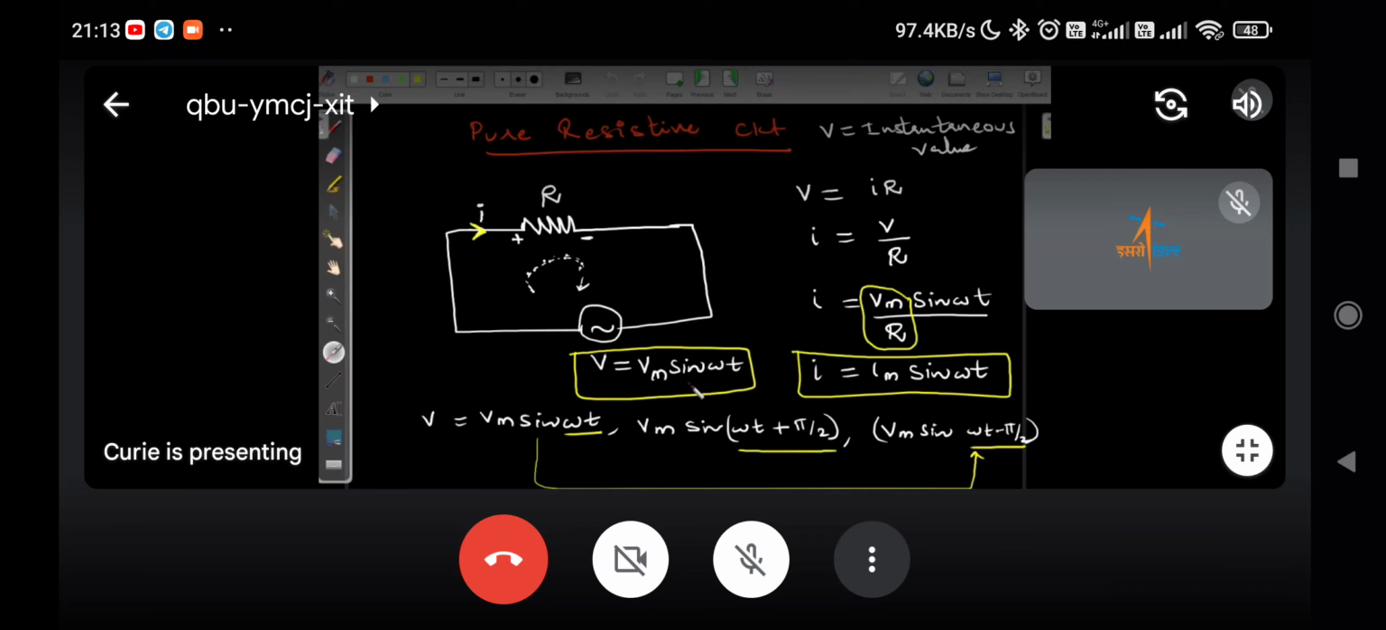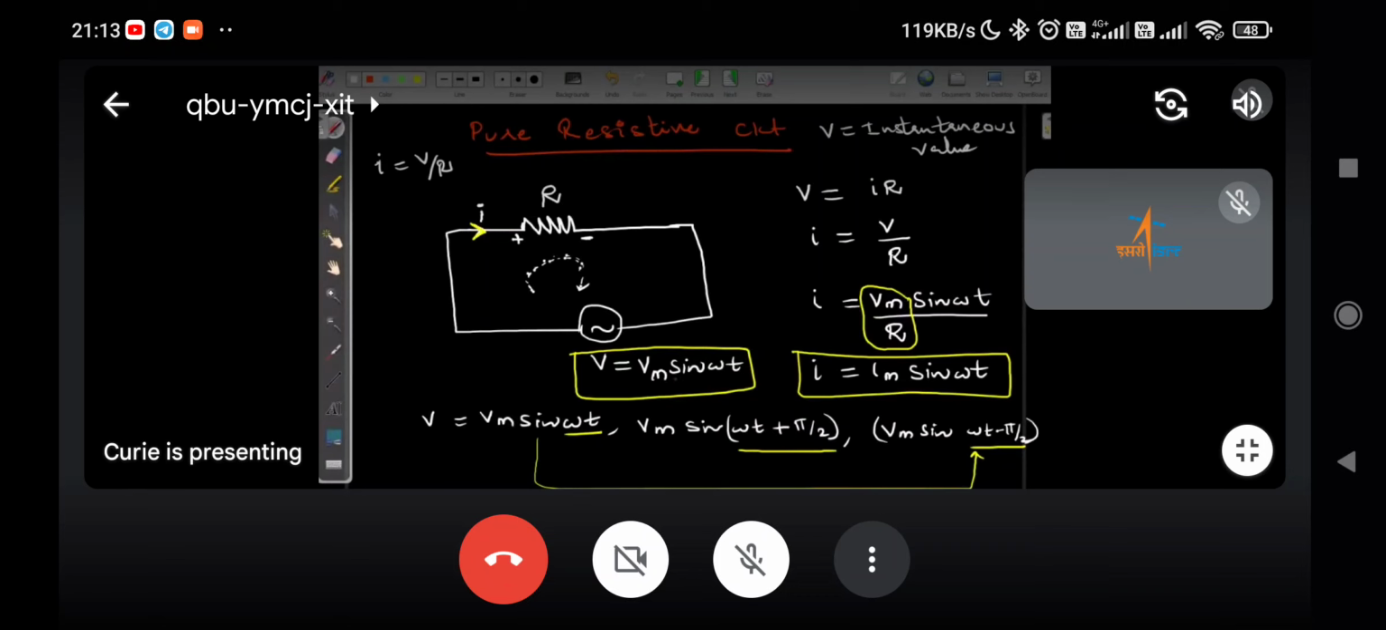Why is current always less than the voltage? Because what is I? I equals V upon R. So we are getting a quantity in the denominator. I equals V upon R. Naturally, the circuit will have some resistance, so the current is going to be less.